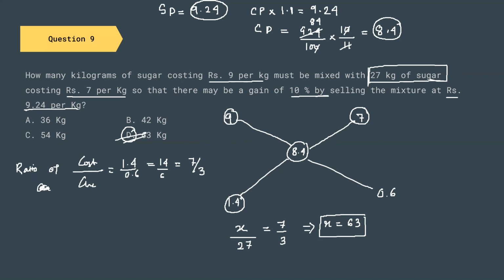Now that we are done with this question, I would again ask you to go through this concept again. This is an important question of mixture and alligation. Go through this concept again. Now let us go to the next question.